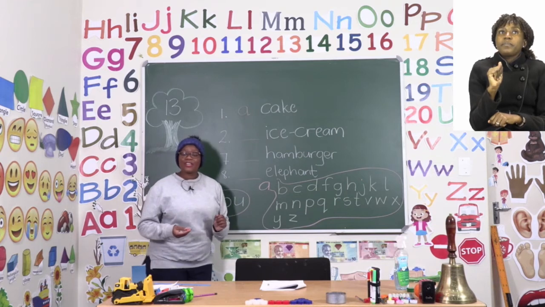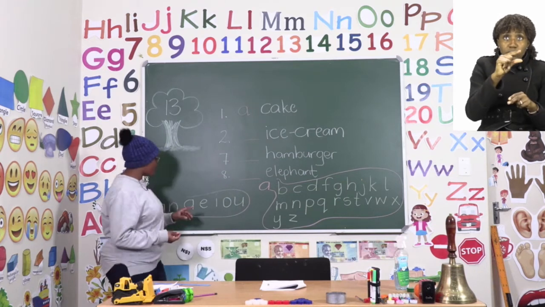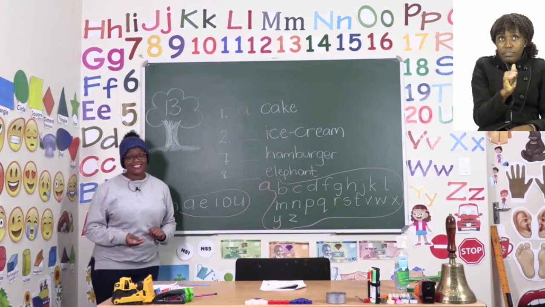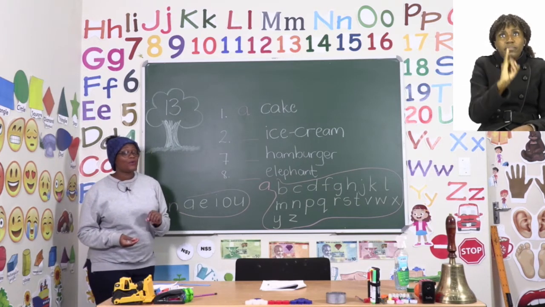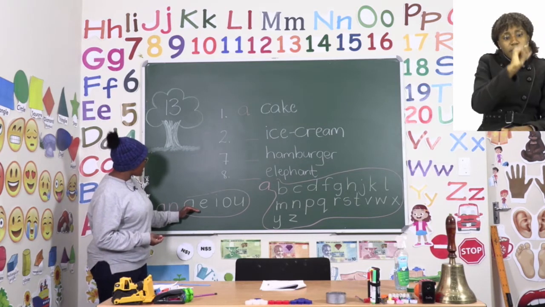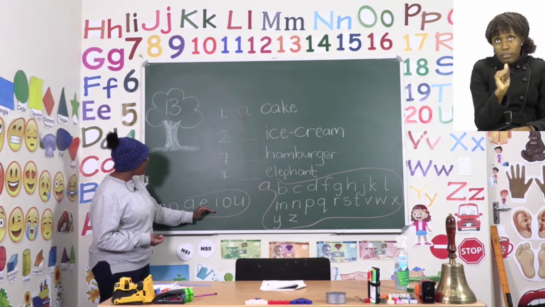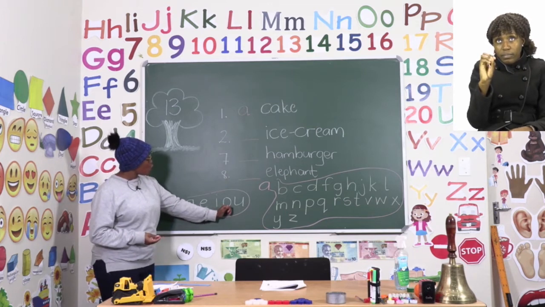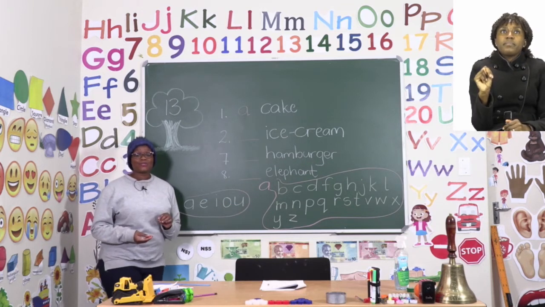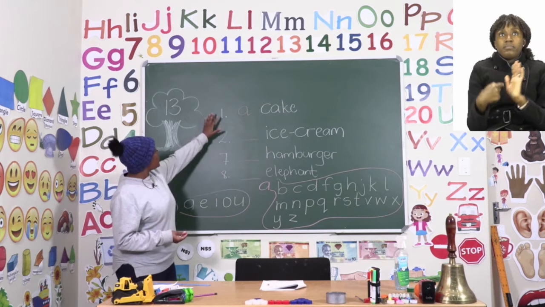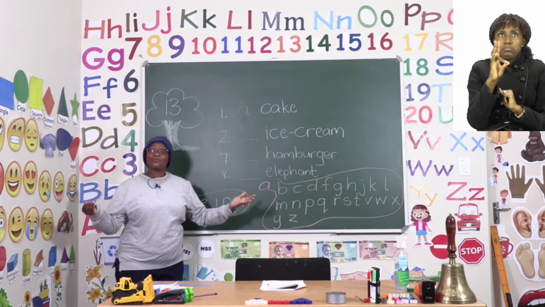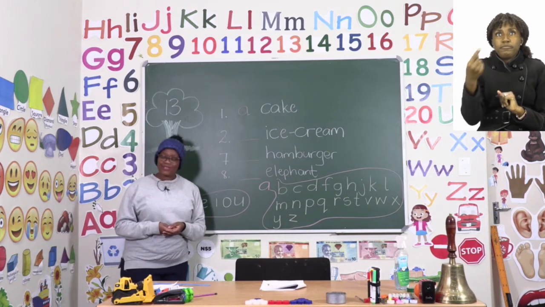But if we are going to use an, where we have an A and an N together to make an, there are only 5 letters that we need to be looking out for at the beginning of a word. These letters are A, E, I, O, or U. So we're going to do the first 2 and the last 2 together. We're going to do number 1, 2, 7, and 8. Then the rest of them you can do by yourselves.